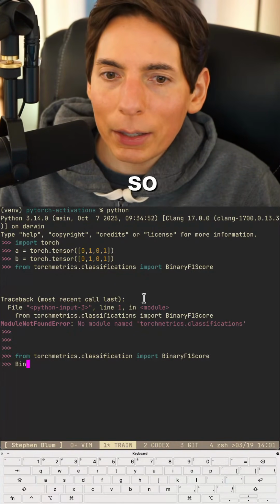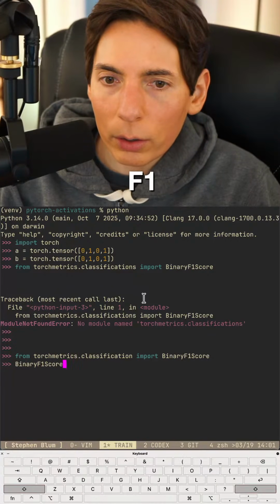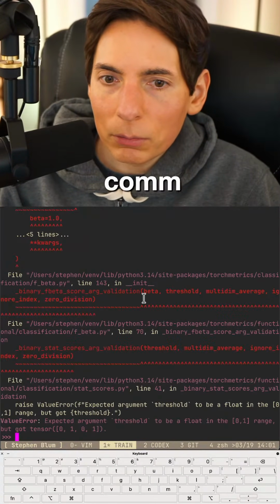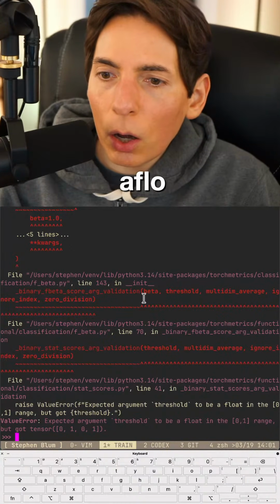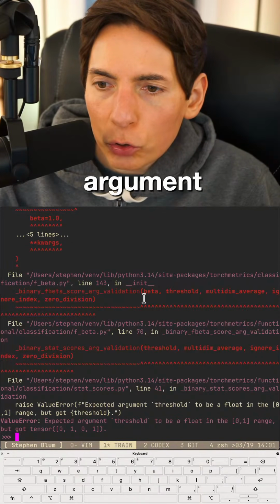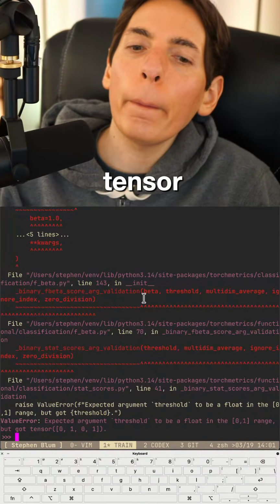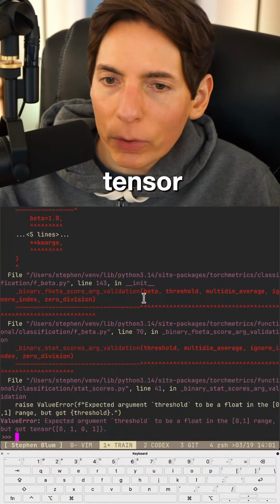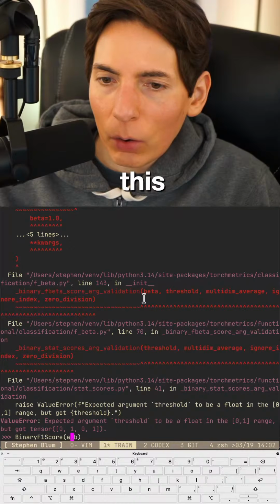All right, so BinaryF1Score A comma B. Can we do that? It doesn't like that. Threshold be a float. Oh, wait, really? It's binary though. Expected argument threshold to be a float in the range of 0 to 1, but got a tensor. How are we supposed to use this?